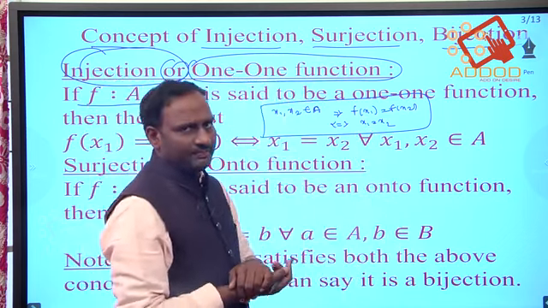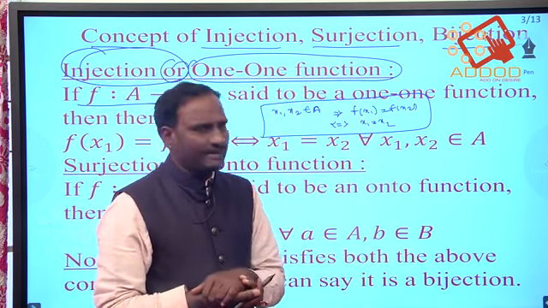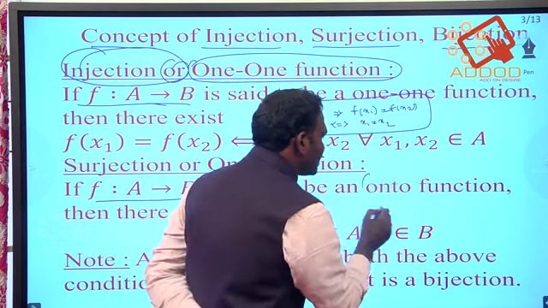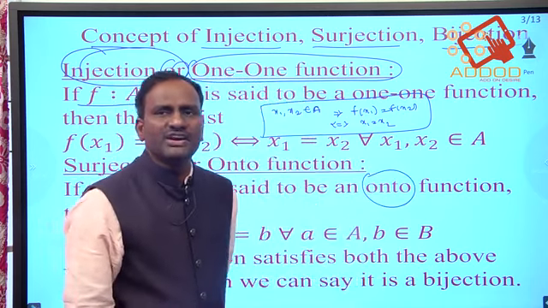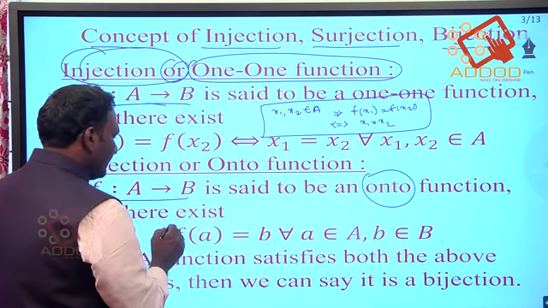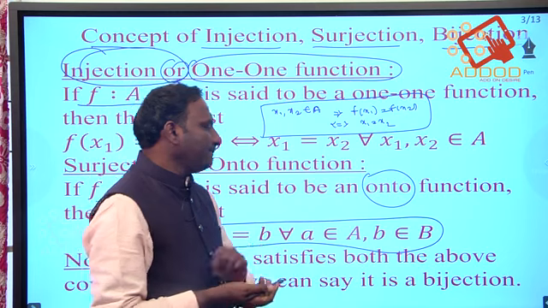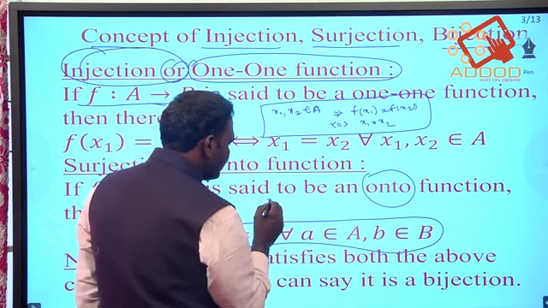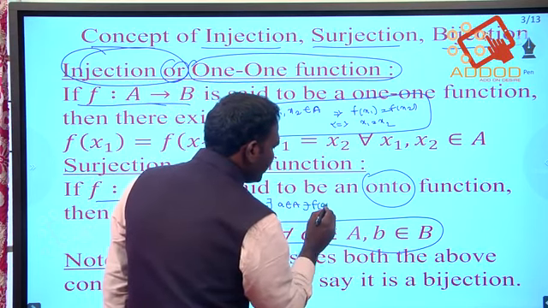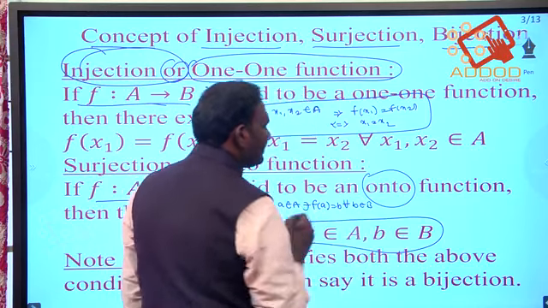Now go for surjection. Just now we discussed the definition of a function. So surjection is nothing but a function definition. A mapping f from A to B is said to be an onto function. The other name is surjection. Onto or surjection means f of a is equal to b for all b belongs to B. Or we can write it as: there exists an element a belongs to A such that f of a is equal to b for all b belongs to B. This is also one of the definitions.